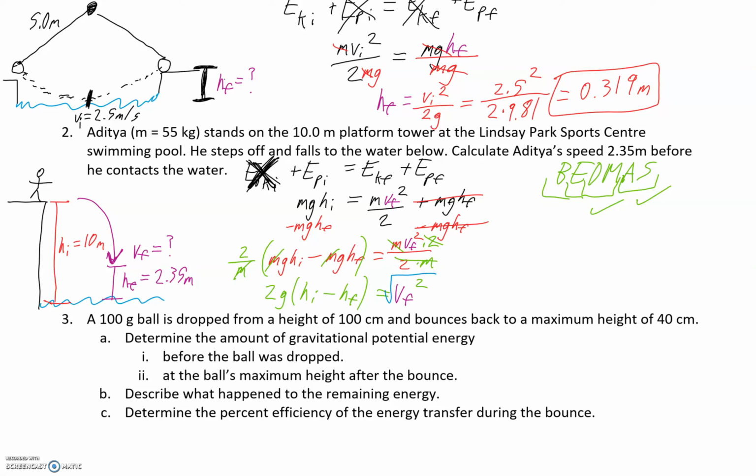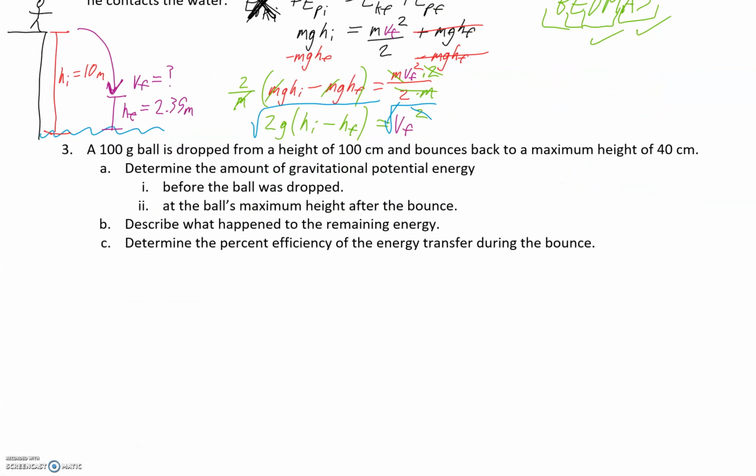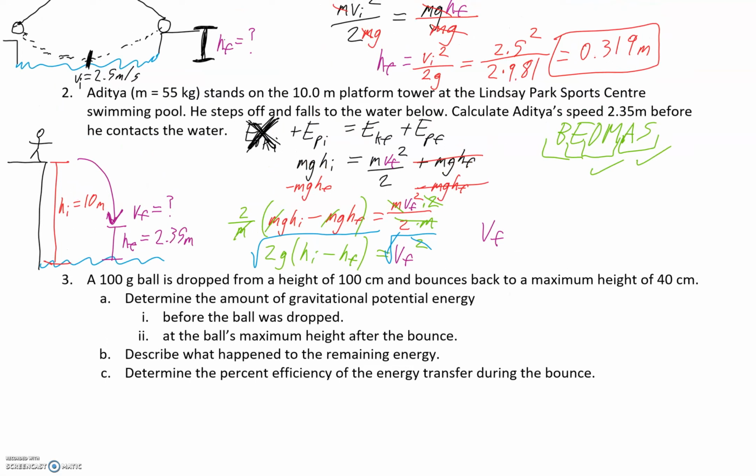So now we're going to square root this, and so those are going to cancel there, and so we're going to be left with Vf, sorry about that, equals square root of 2g(hi minus hf).